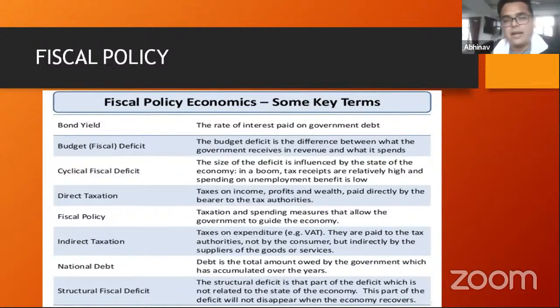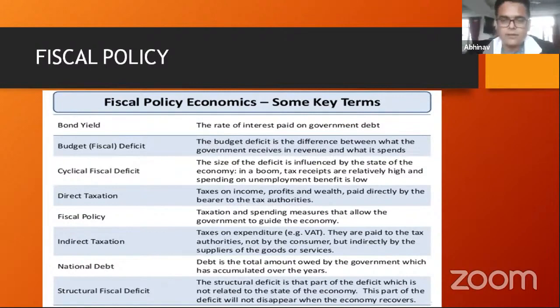So the government thinks that if I spend 100 rupees today, and I am receiving 10 rupees in income tax every year, maybe if I spend 100 rupees today, 25 years down the line, I'll be able to make 15 rupees, 20 rupees from income tax, because the general GDP and the growth of the economy would have started, and therefore people would have started earning more money. So this is one way that the government regulates.